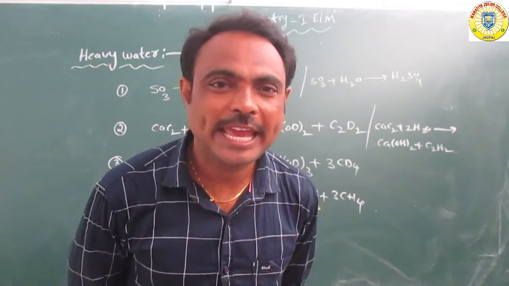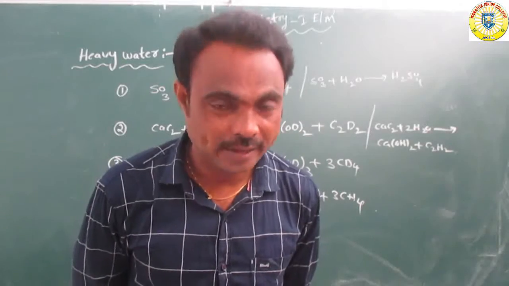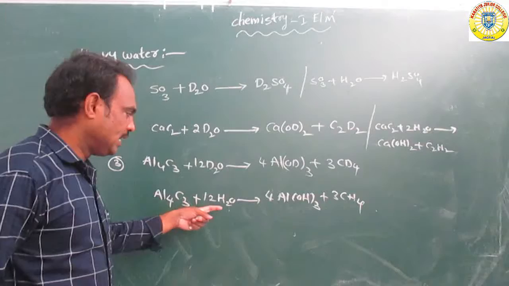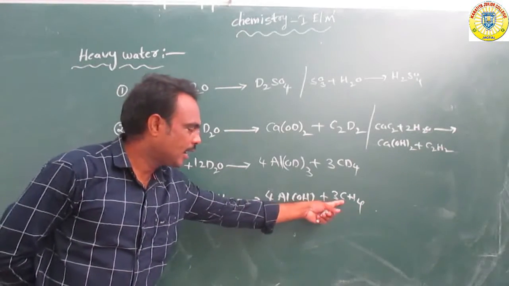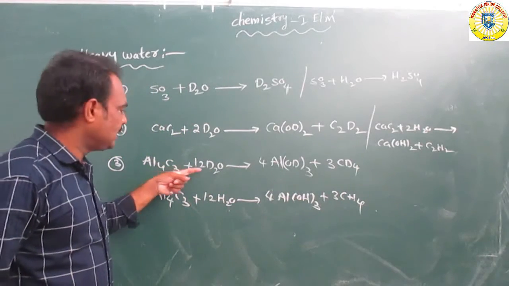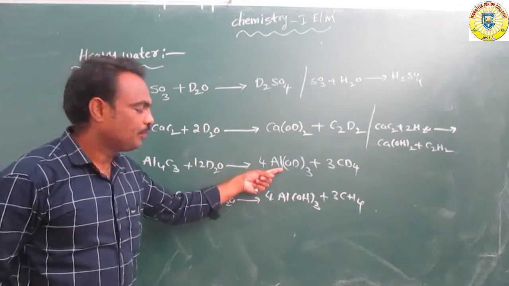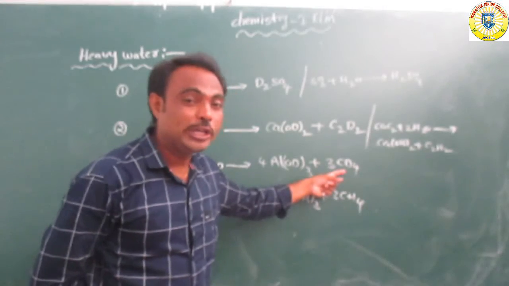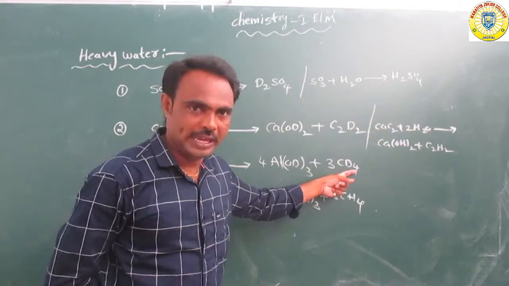CH4 is methane. So overall, aluminium carbide reacts with water to form aluminium hydroxide and methane. As this aluminium carbide reacts with deuterium oxide to form aluminium deuteroxide and deuteromethane. So it is methane, deuteromethane.